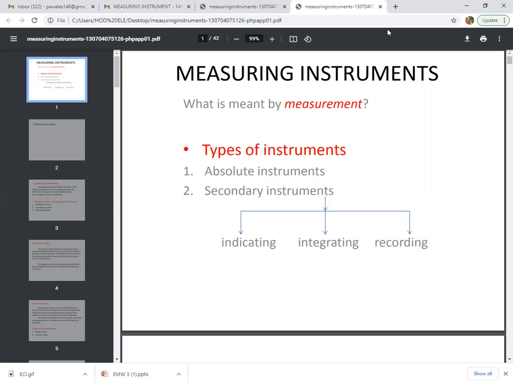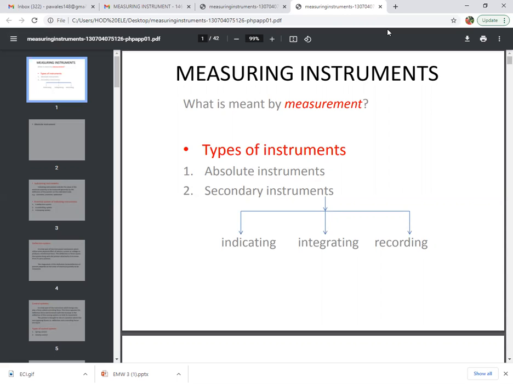That means we have to convert the physical parameters into numerical values, and the process which does this conversion is called measurement. In measurement, we also compare the unknown quantity with a significant unit.